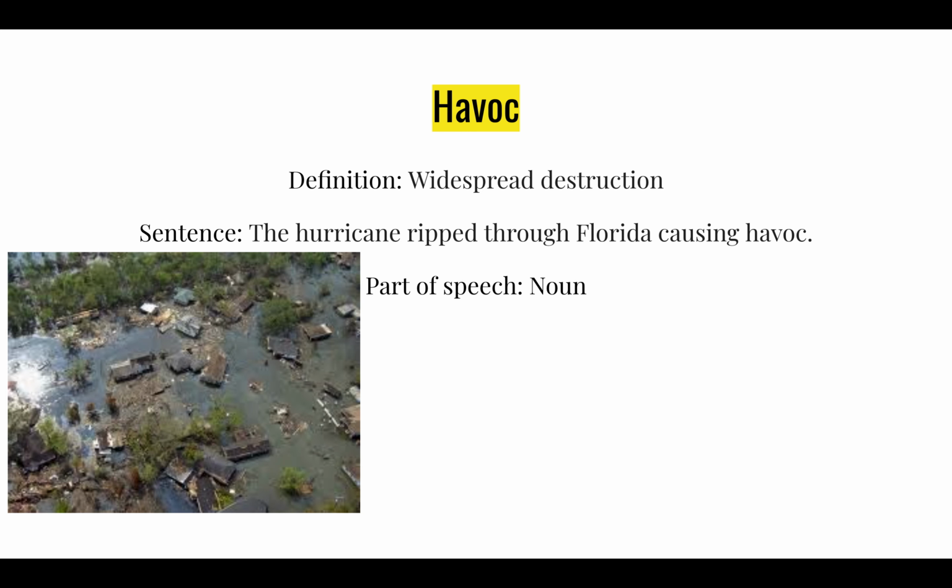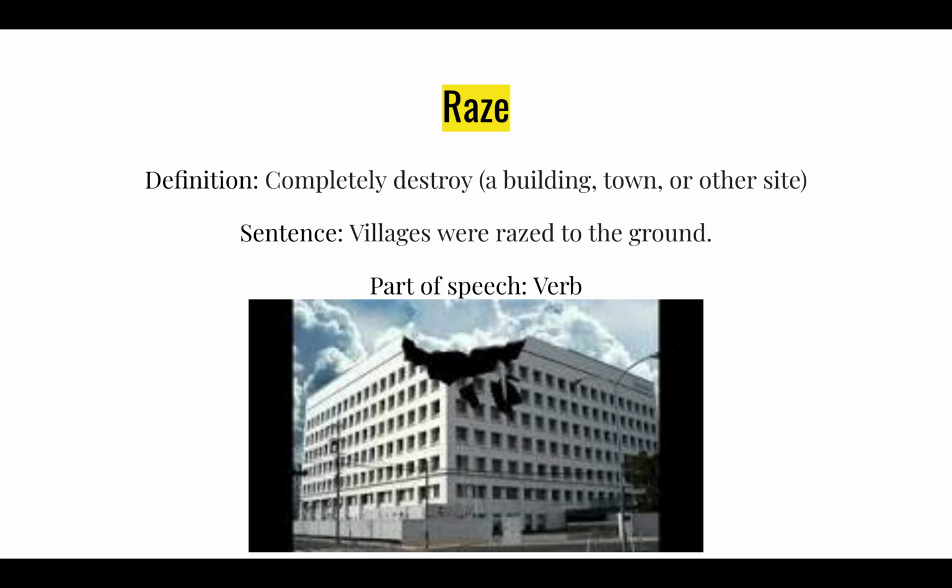Our next word is Raze. Raze means completely destroy a building, town, or other site. Usage: villages were razed to the ground, like during World War I and World War II. Towns were literally razed to the ground, like in Hiroshima and Nagasaki. Part of speech, verb. In the picture, we can see that the building is not completely razed. It's partially destroyed.